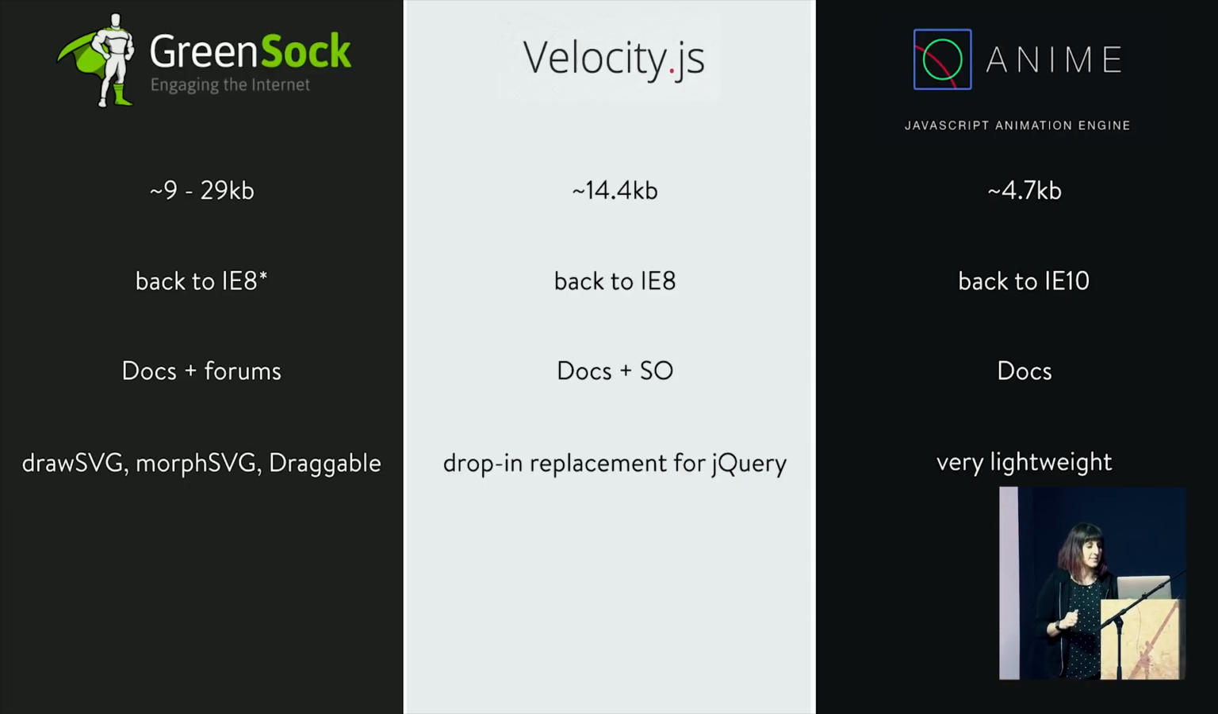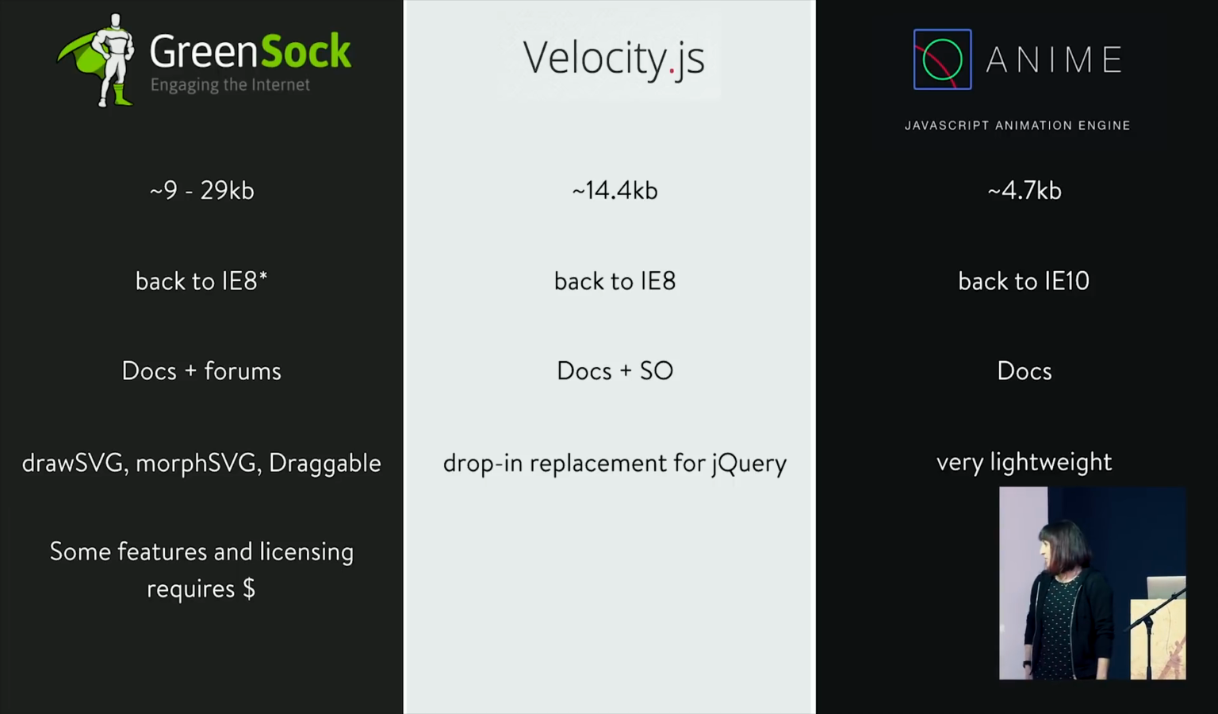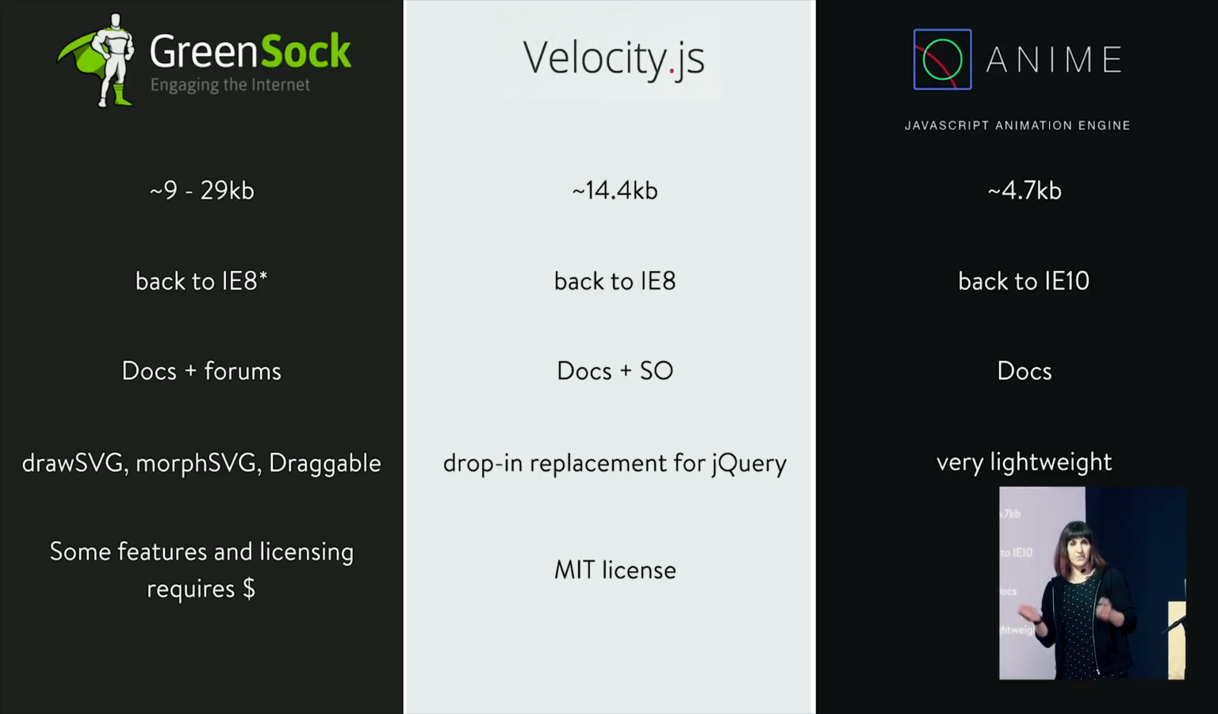One last thing I might look at is licensing. So GreenSock is mostly open source, but they do have some features that require being paid for and some that require licensing, or one particular case that requires licensing. Velocity has an MIT license, you can do whatever you want, and so does Anime. So that's the one last thing I would look at before choosing one.